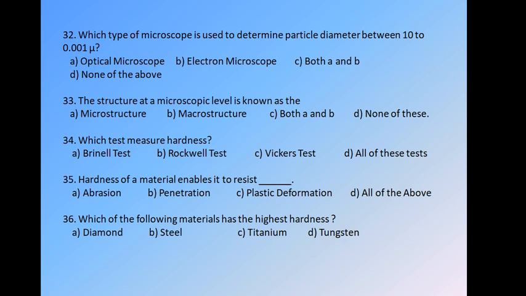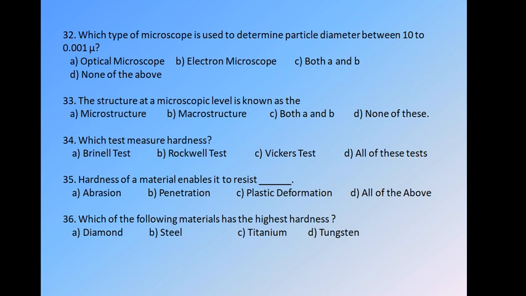Question number 35. Hardness of a material enables it to resist. Hardness means it is the resistance of a material to scratching and penetration. We have four options: A is abrasion, B is penetration, C plastic deformation, D all of the above. So the answer is that hardness enables a material to resist abrasion, penetration, and plastic deformation also. So the answer is D. It is all of the above.